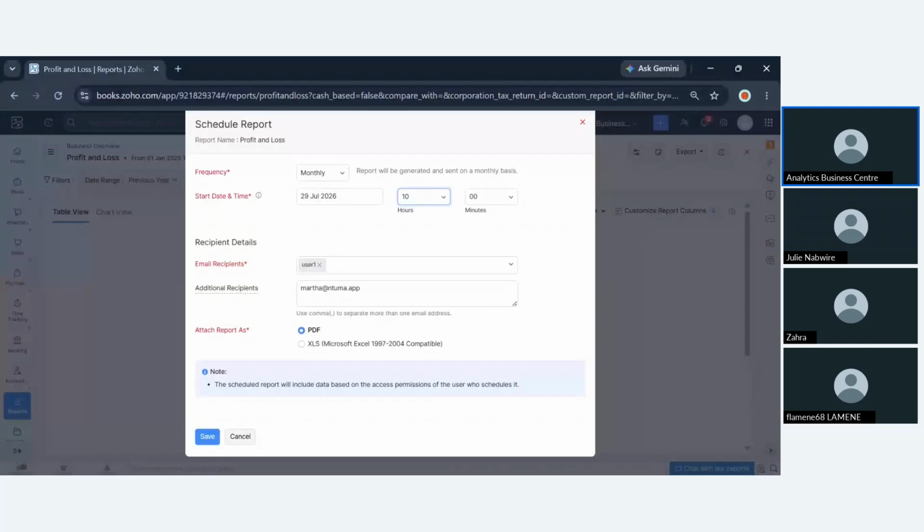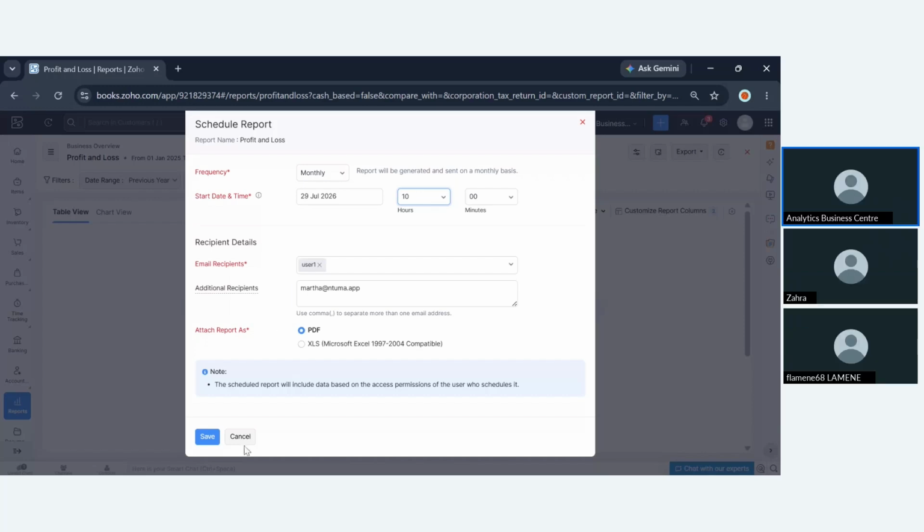So when you save, that means you'll be able to get this specific report on a monthly basis, and you'll be able to get how you have been doing income-wise versus expense-wise without logging into the system. The report will reflect in your email.